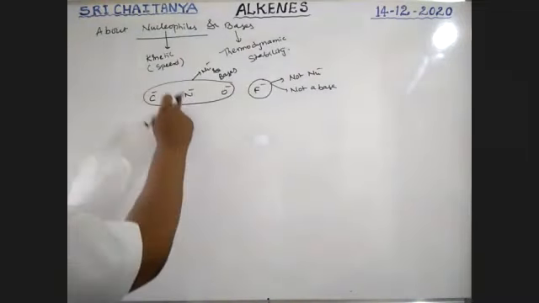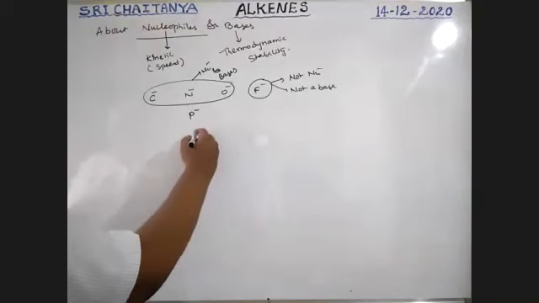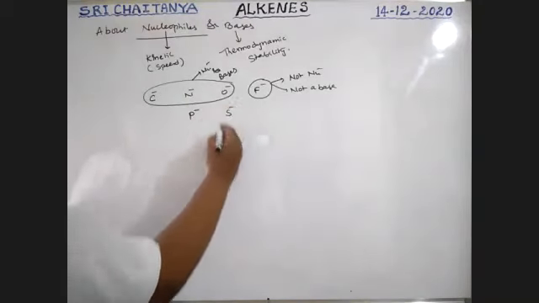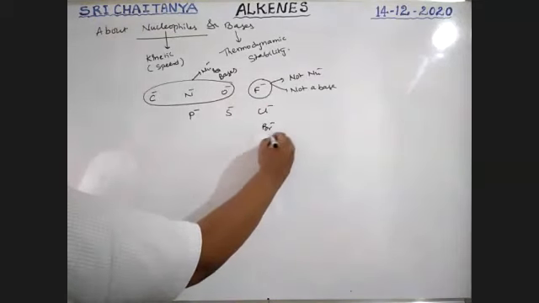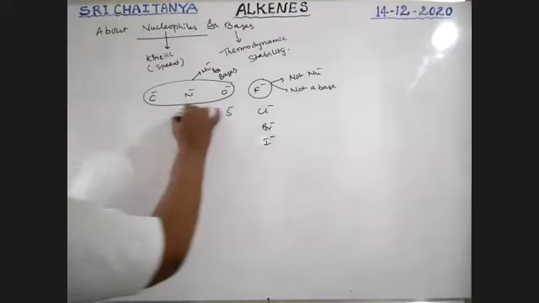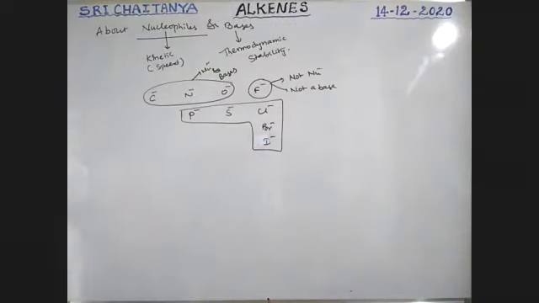Boys, nitrogen, next in the same group, phosphorus, P minus. After oxygen, sulfur, S minus. Fluorine, chlorine, bromine, iodine, boys. These are all strong nucleophiles.